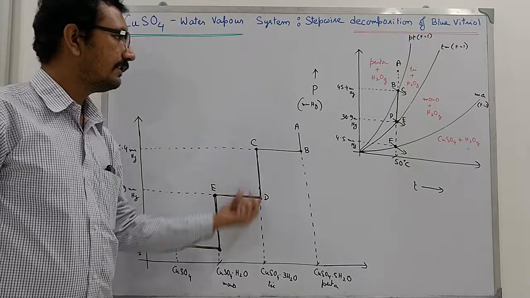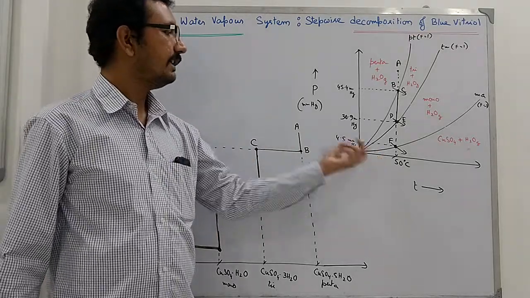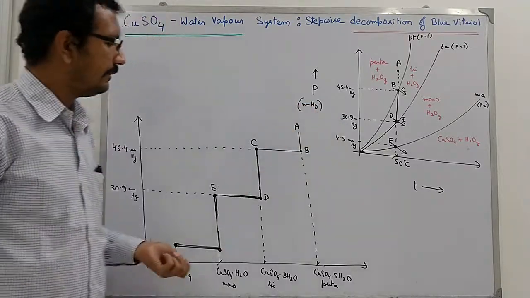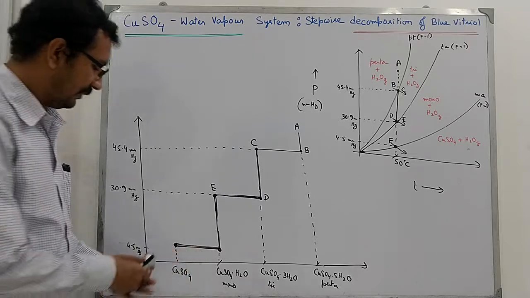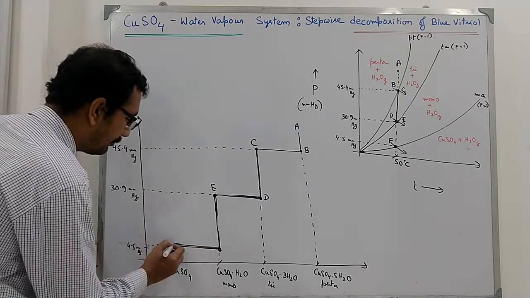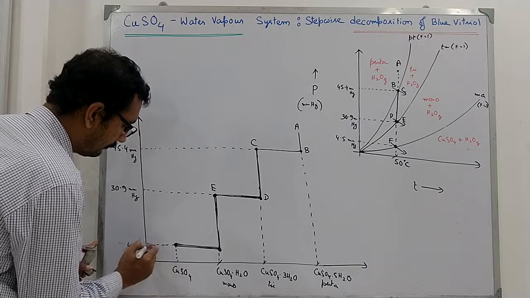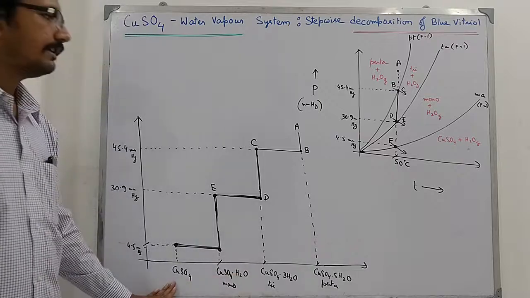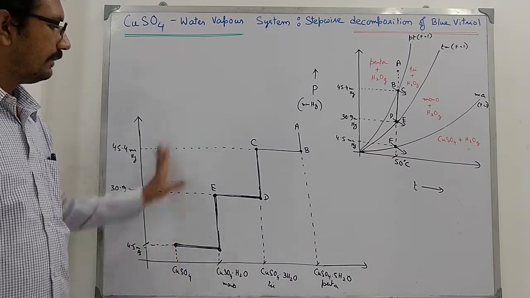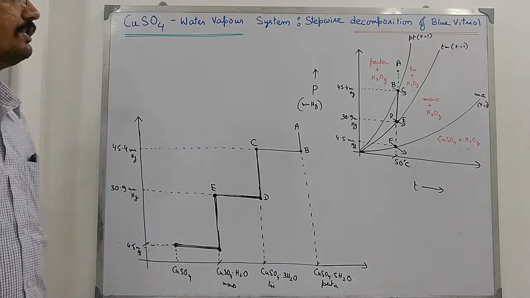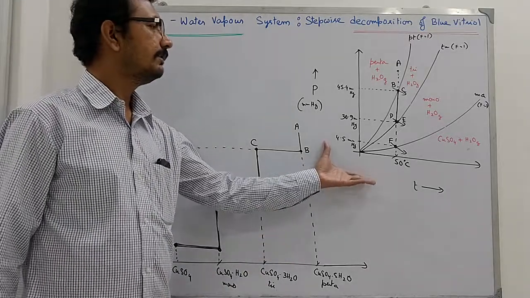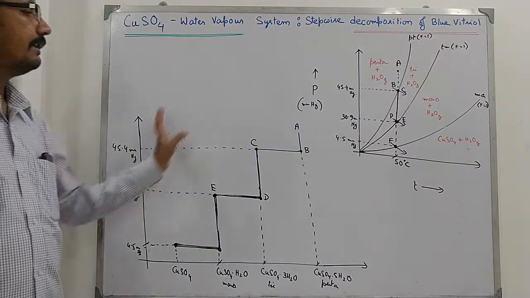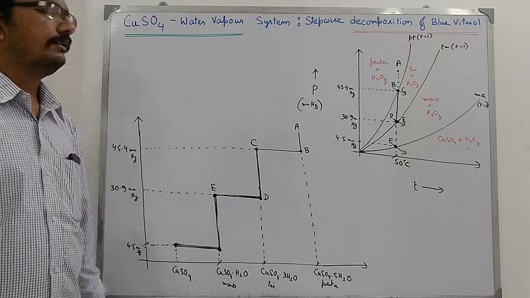When the complete conversion takes place, there is no more supply of water vapor, and the suction pump is then able to decrease the water vapor pressure to 4.5 millimeter Hg. Here again we will have another dehydration process from monohydrate copper sulfate to anhydrous copper sulfate. So this is the stepwise decomposition of blue vitriol, and this is the phase diagram of such a decomposition process, which depicts the entire decomposition process of a solid gas system.